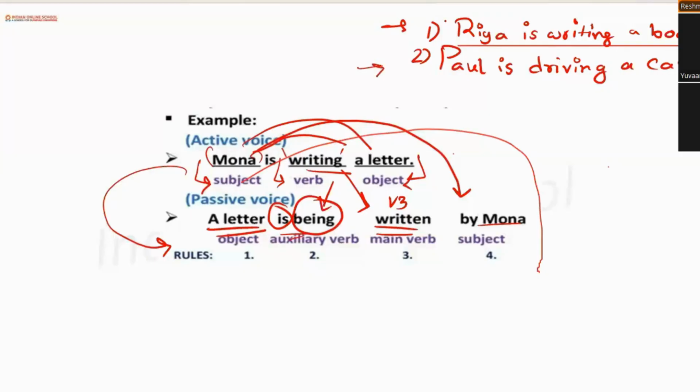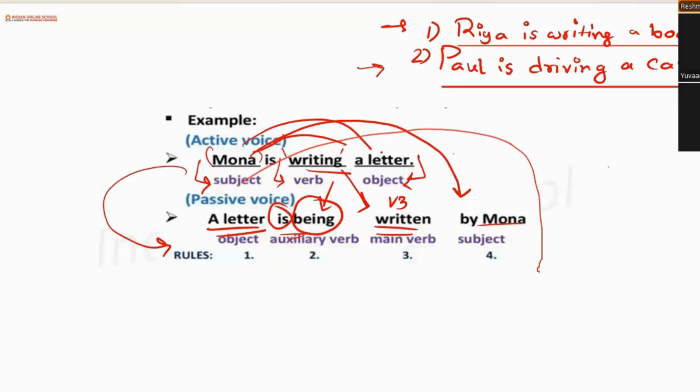Anybody else would like to answer this? Anybody else? Dia? Okay. Yuvan, can you please answer it? Yes, ma'am. So the answer of this one will be a car is being driven by Paul.